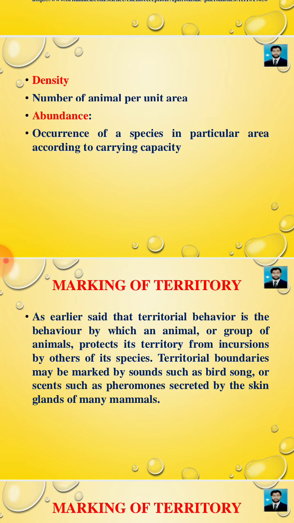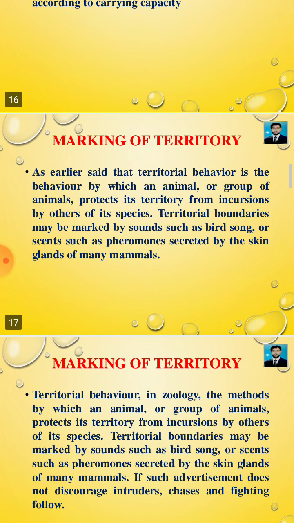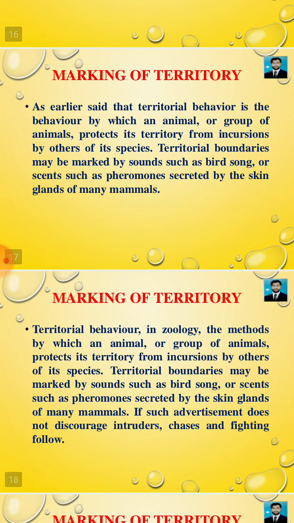Density. Density refers to the number of animals per unit area. Abundance occurs in a particular area according to carrying capacity. What is marking of territory? As earlier said, territorial behavior is the behavior by which an animal or a group of animals protects its territory from incursions by others of its species.